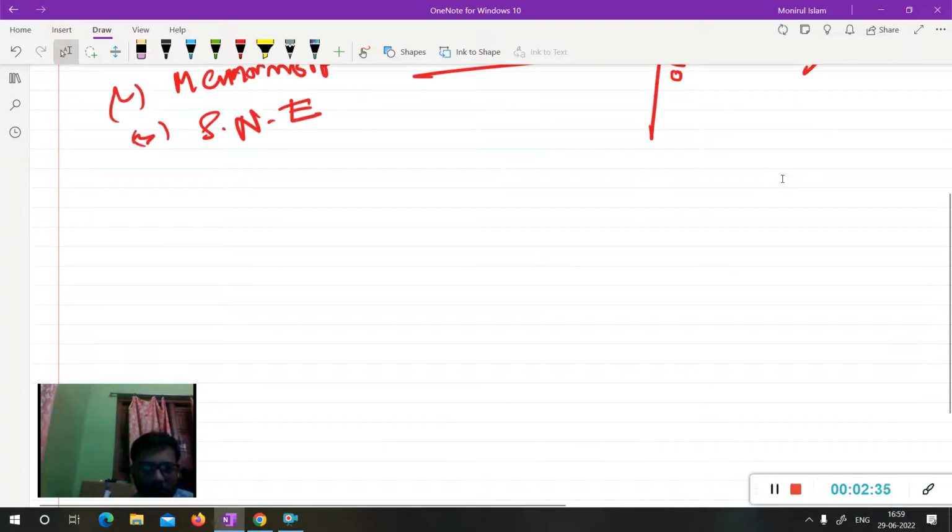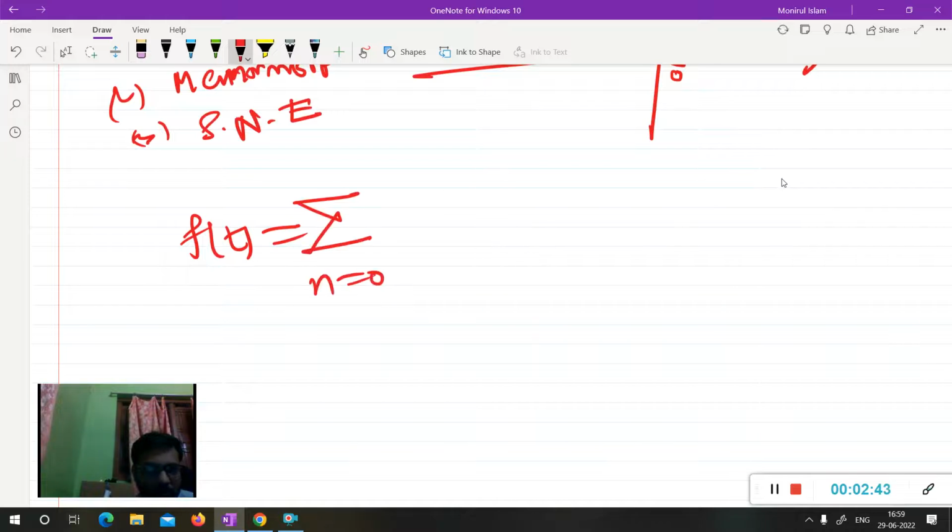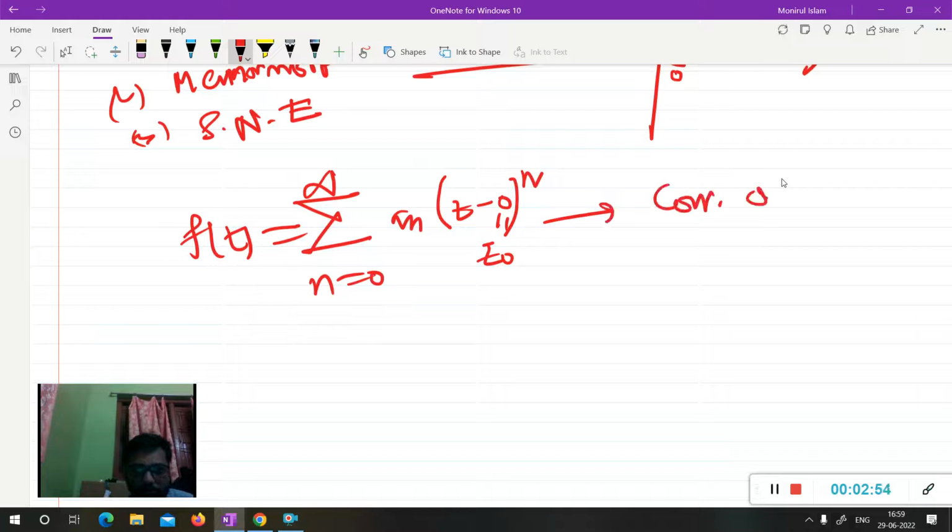Let's see the solution. It is given that f(z) is a power series like this, the sum from n equal to 0 to infinity of a_n (z minus 0)^n, a power series about z0 equal to 0, and it converges on the real line on the open interval 0 to infinity.